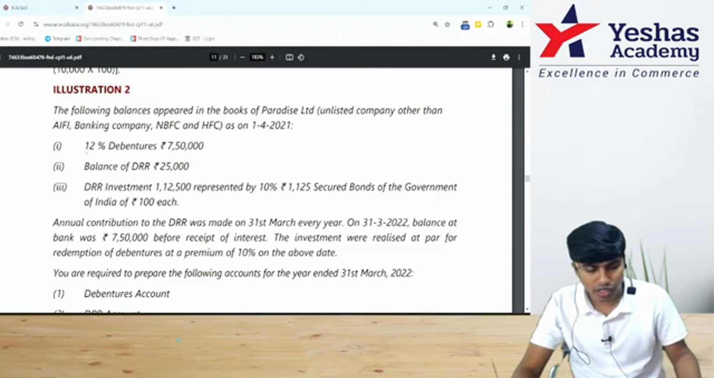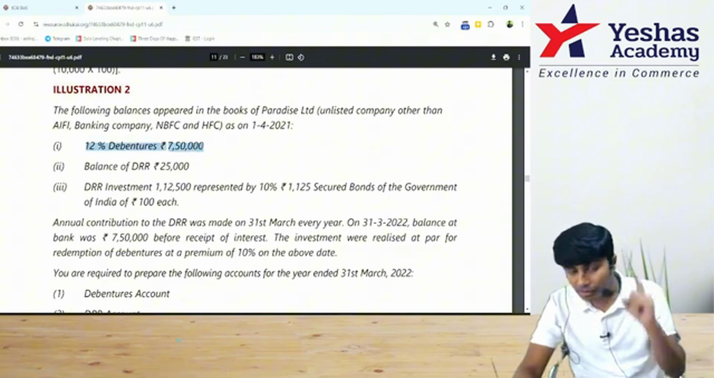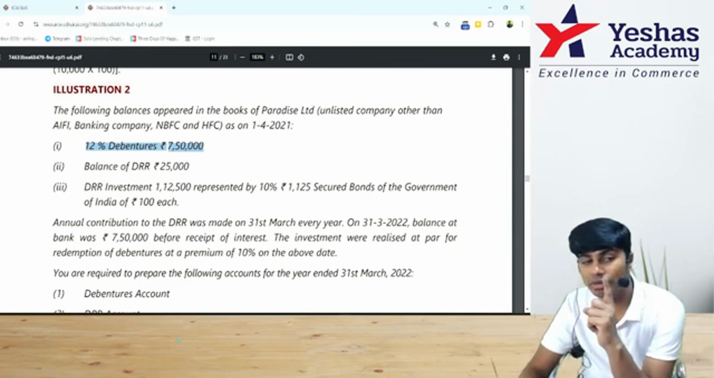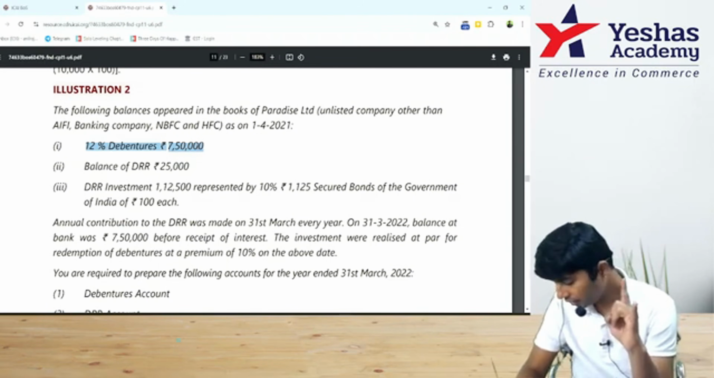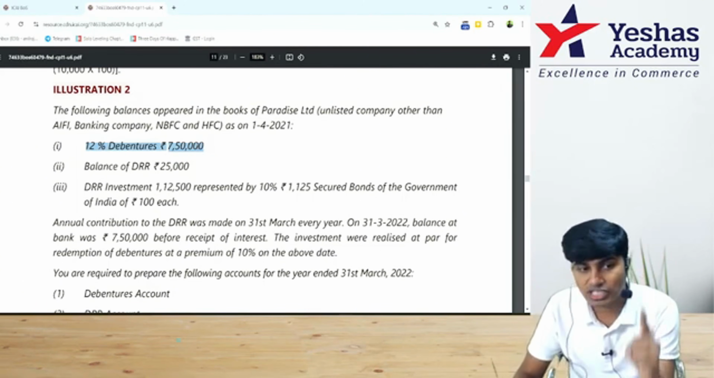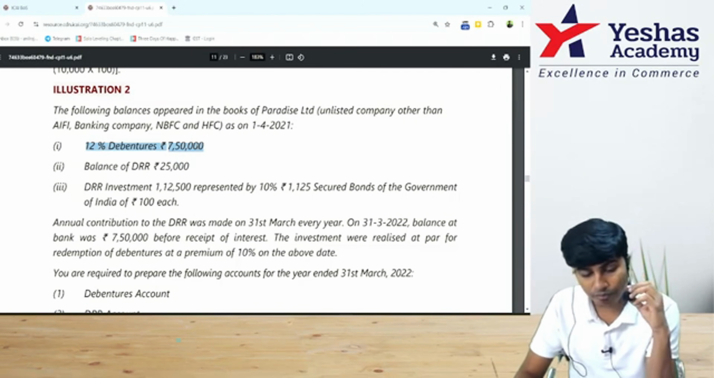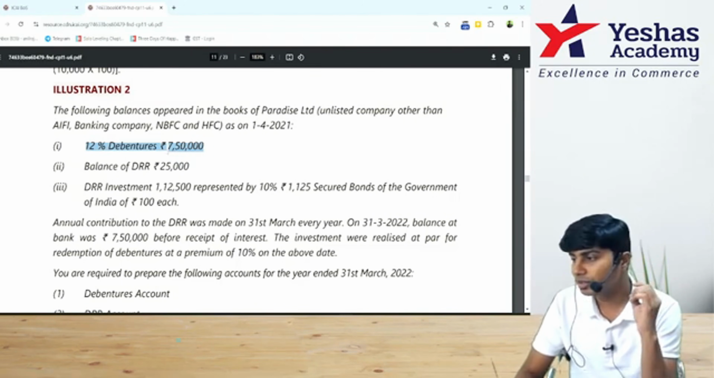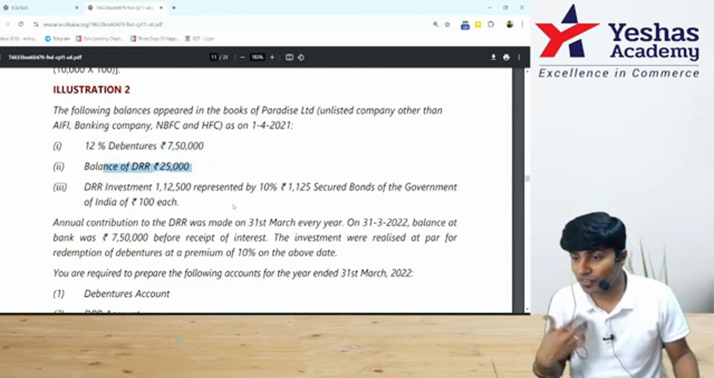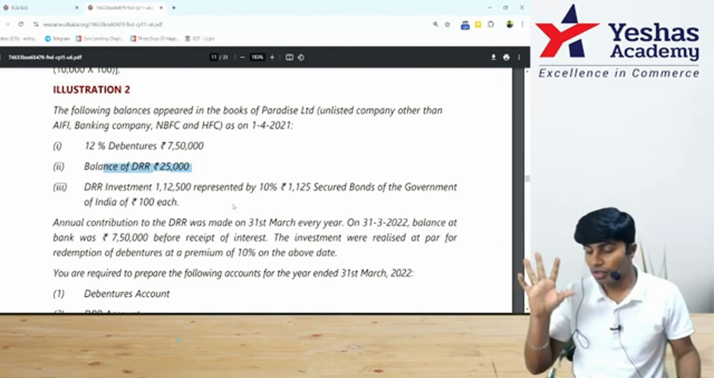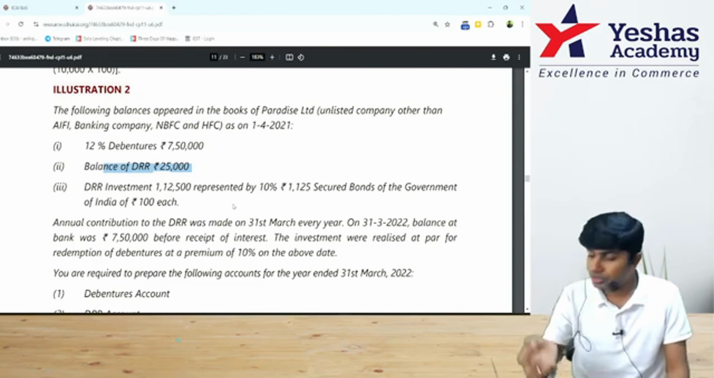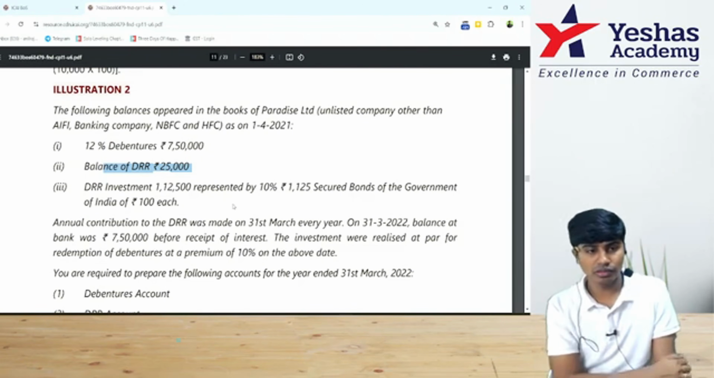Okay. Read. 12% debentures is 7,50,000. Remember, 10% of the nominal value of debentures to be redeemed has to be maintained in DRR account. 7,50,000 into 10% comes to 75,000. We have DRR only of 25,000. I have to further create DRR of 50,000 because I want DRR to be 75,000. 75,000 minus 25,000 is 50,000.